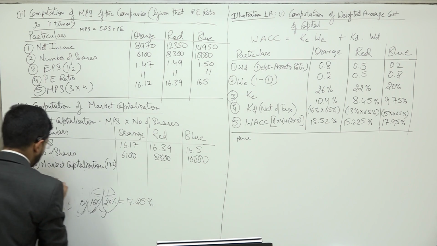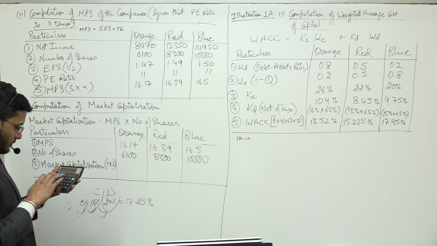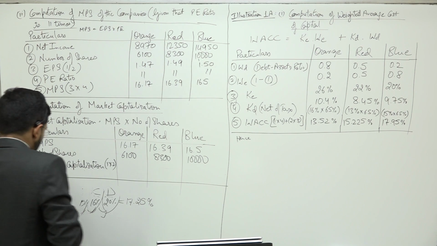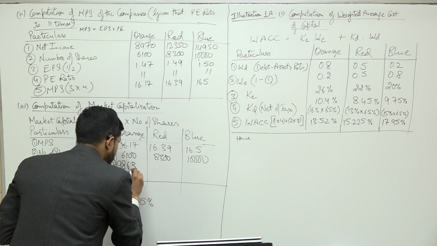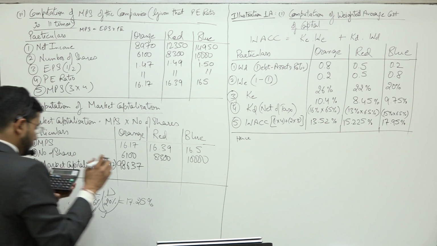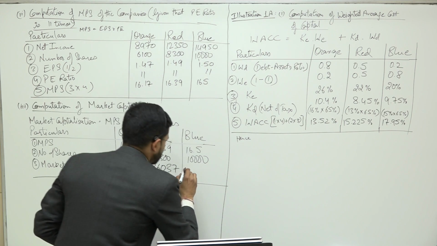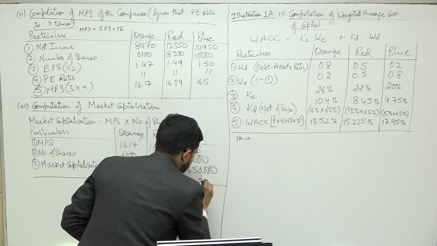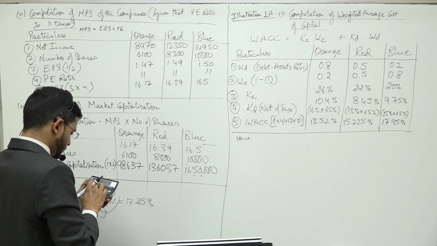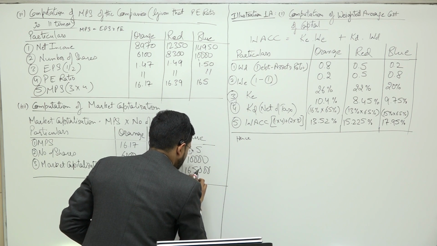So let's see what is the market capitalization of these three companies. 16.17 times 6100 is 98,637, and 16.39 times 8300 is 1,36,037, and 16.5 times 10,000 comes to 1,65,000.